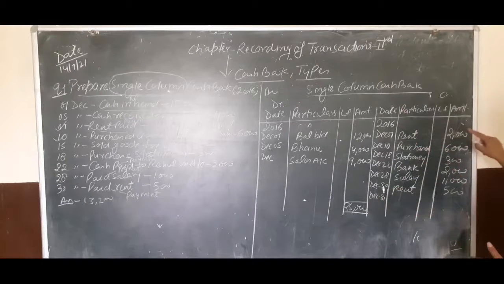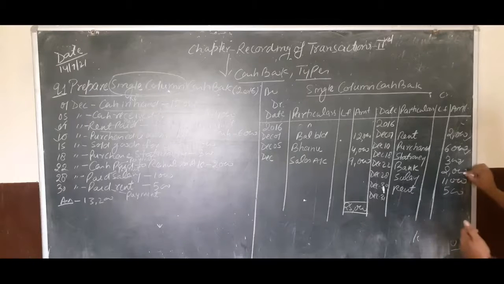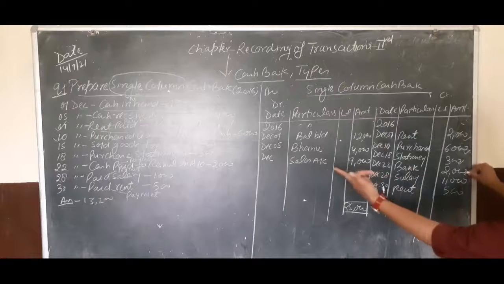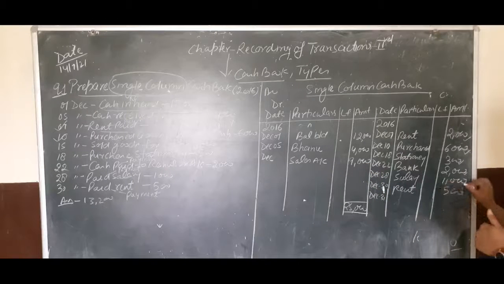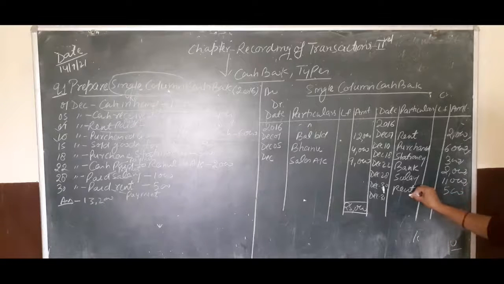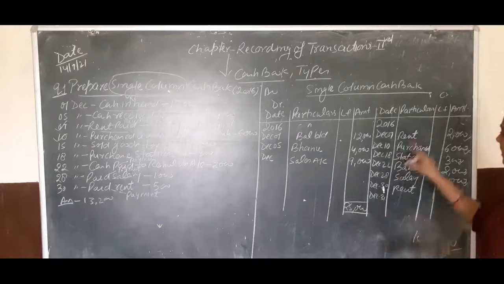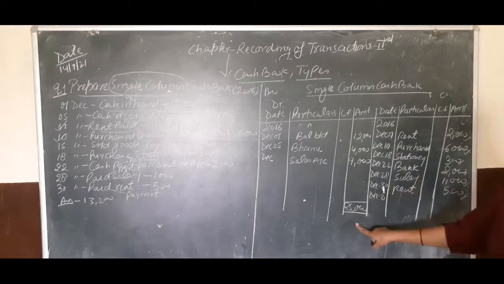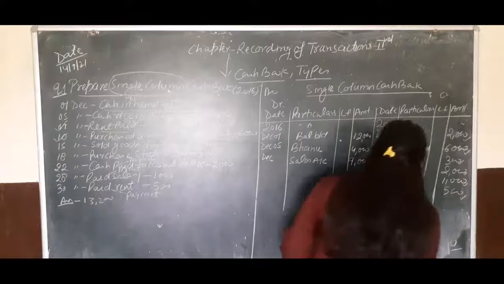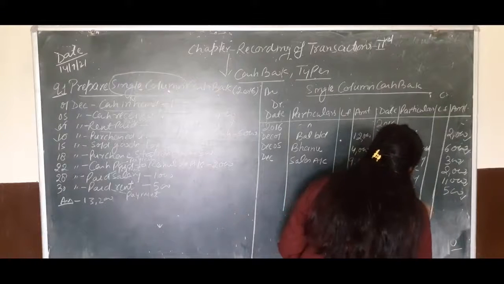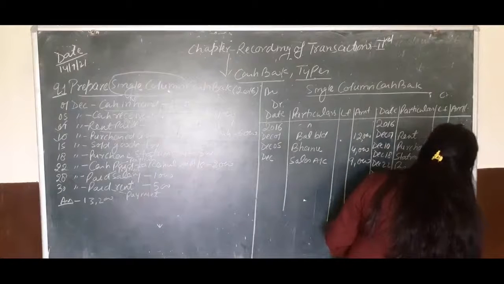We have paid 2,000 for rent, we have purchased goods for rupees 6,000, we have purchased stationery for rupees 300, we have paid 2,000 rupees to Rahul on account, the firm has paid salary of rupees 1,000, and the firm has also paid rent 500 rupees. So now we will deduct all these transactions from the 25,000 rupees. So the balance will be balance carried down 13,200.